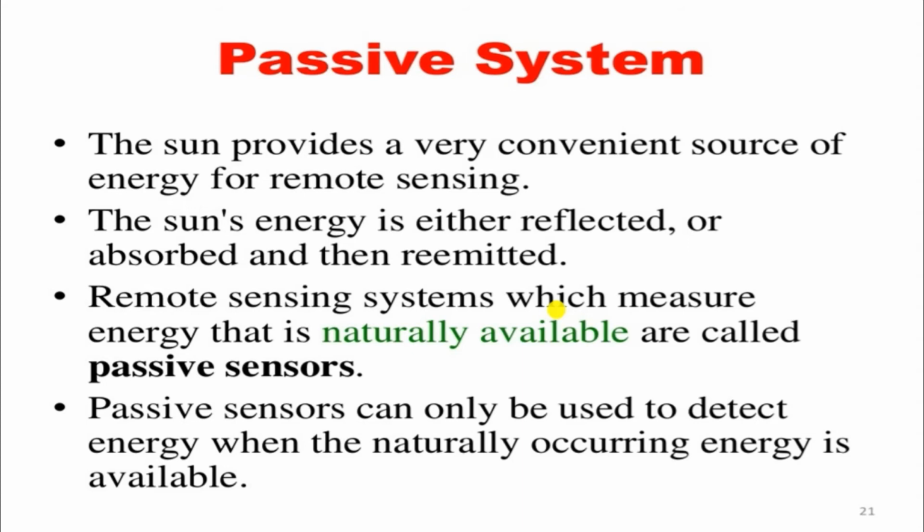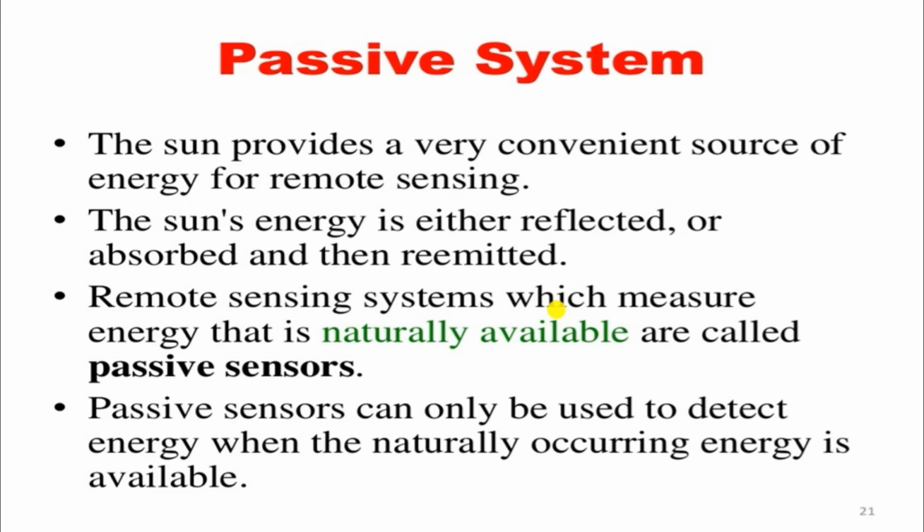Now we are discussing the passive system. Generally, the sun provides a very convenient source of energy for remote sensing, because if you have to cover a large area, the energy imparted by a device is very difficult to provide. So the sun is very helpful in our remote sensing procedures. The sun's energy is either reflected or absorbed and then re-emitted. Due to that phenomenon, our Earth's temperature becomes constant.